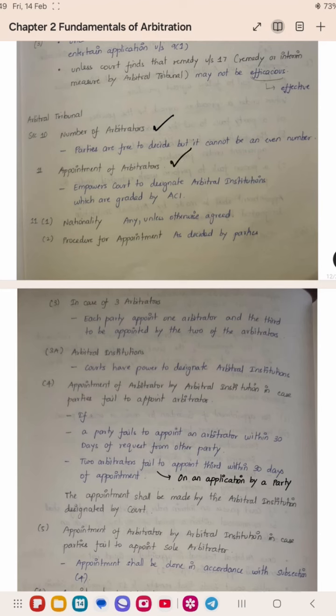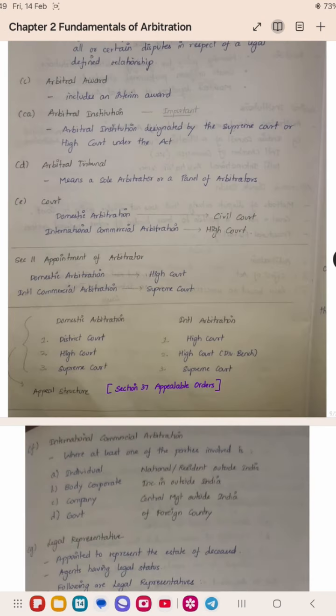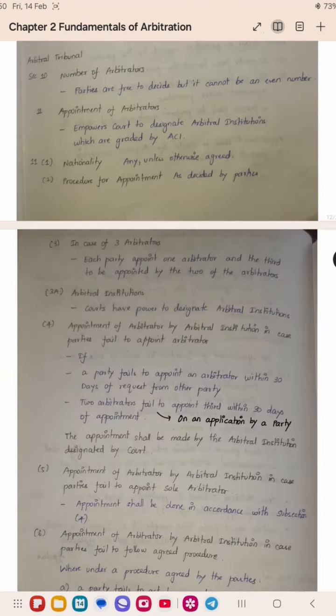Section 11 deals with the appointment of arbitrators. Section 11 gives power to the court to designate arbitral institutions for appointing the arbitrators for disputes. For appointment of an arbitrator in a domestic arbitration, you have to go to the High Court. For international arbitration, you have to go to the Supreme Court for appointing the arbitrator.